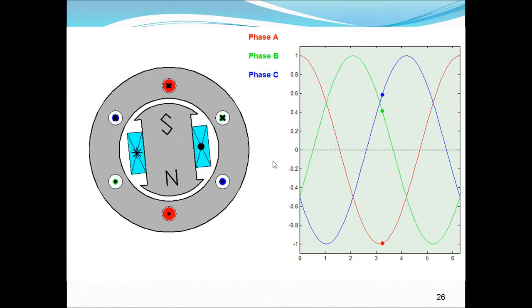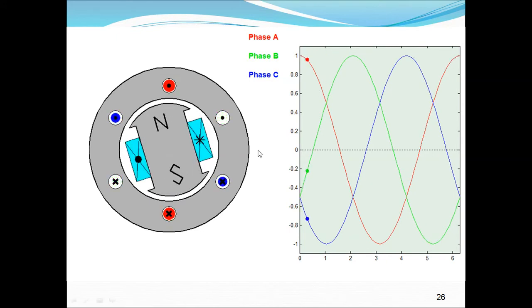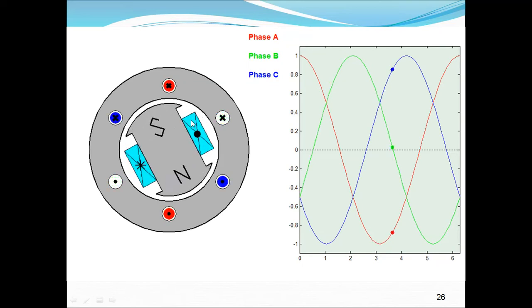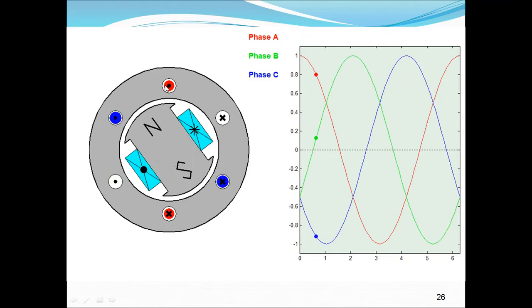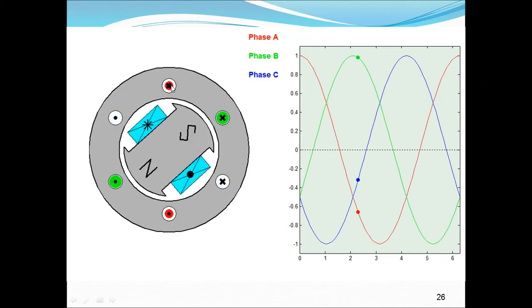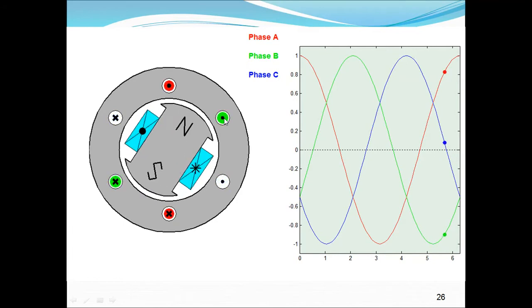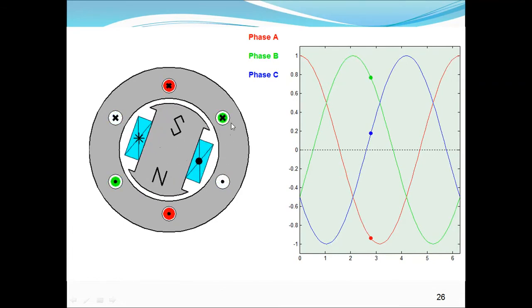So let us see the graphical representation of this. This is a wonderful figure which shows how the resultant flux is flowing and the motor is rotating. See here, these are the R phase, starting and finishing. This is yellow, blue, starting and finishing.